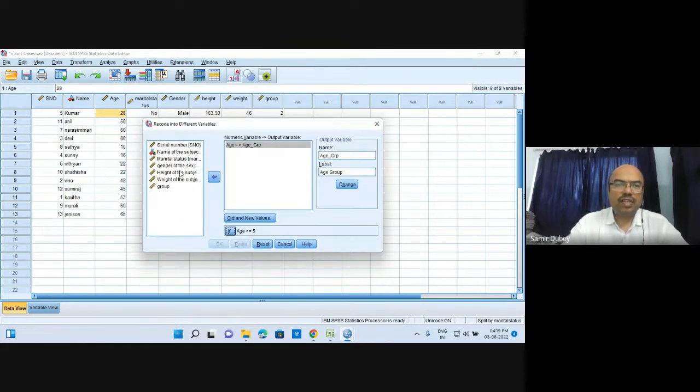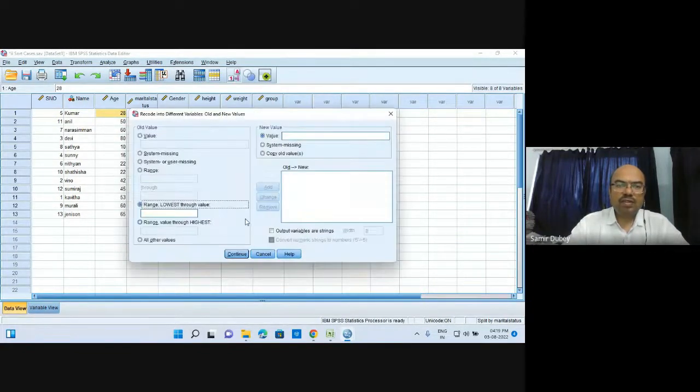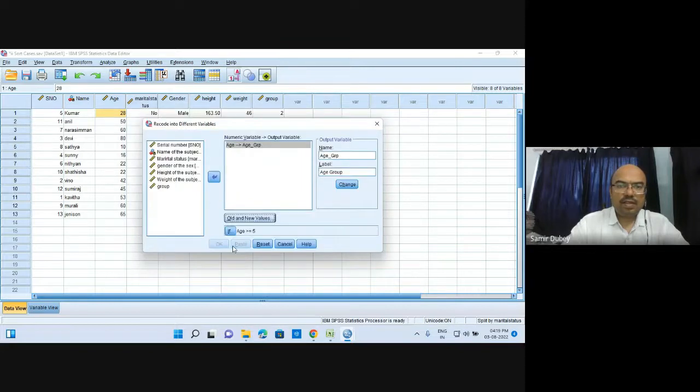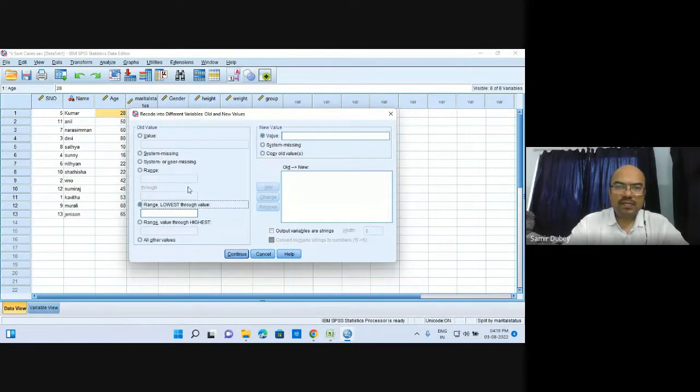Here it is. So age group over here we have already taken age, and age group we have changed it. Now let us come to the values over here. So range is the lowest through. So lowest through shall be 5. Here it is. Just a second. Old and new values over here. Lowest through value. So lowest through 30 shall be the first to continue. Just a second. Value we need to take.